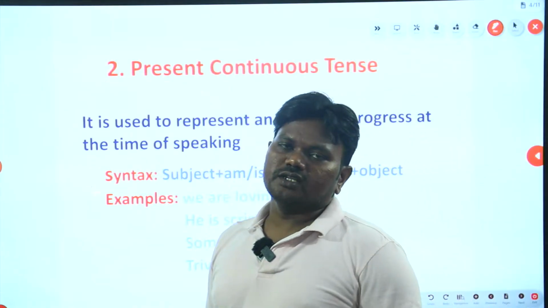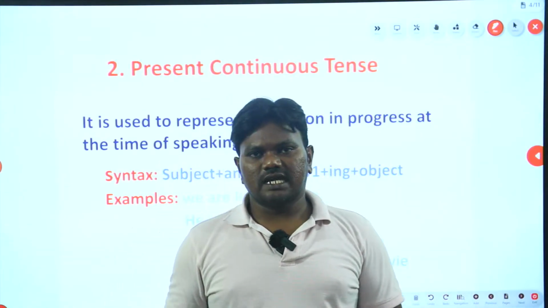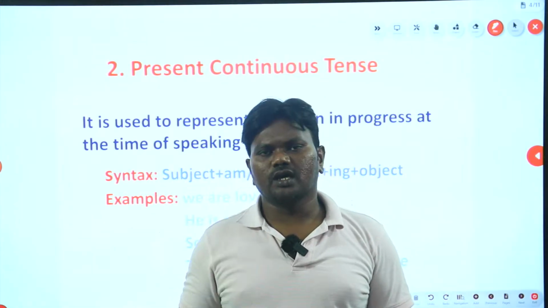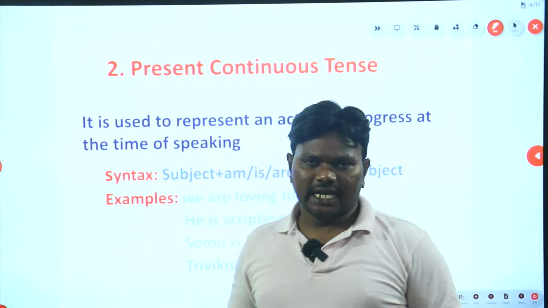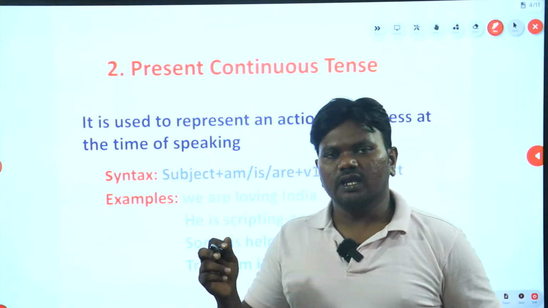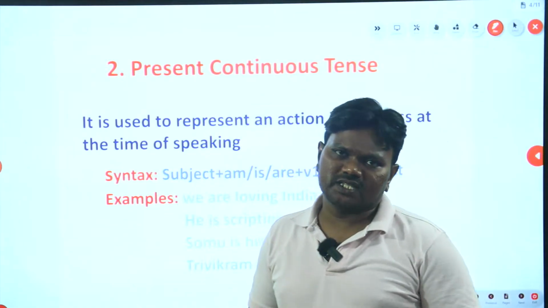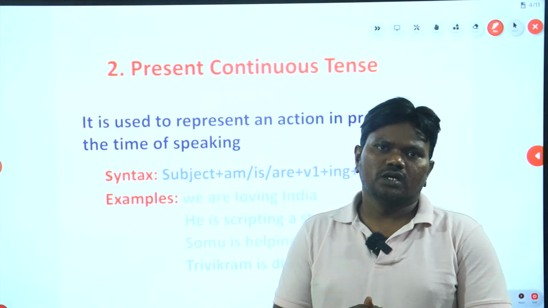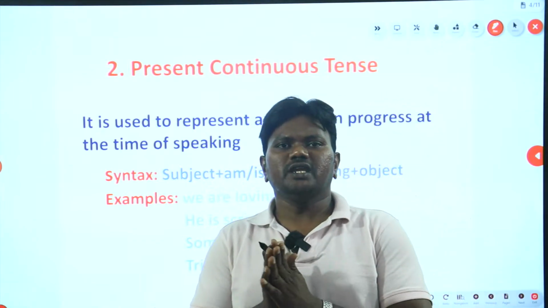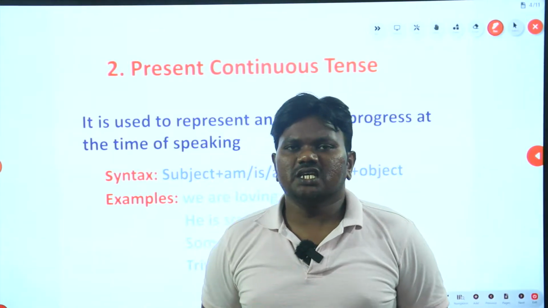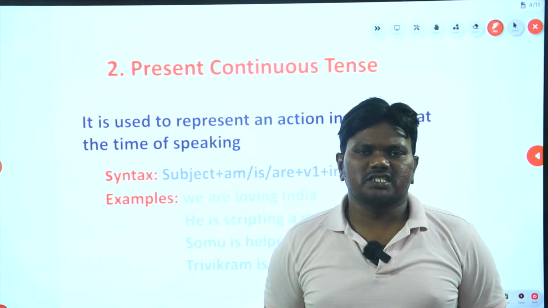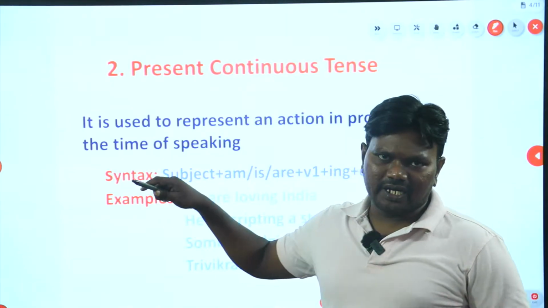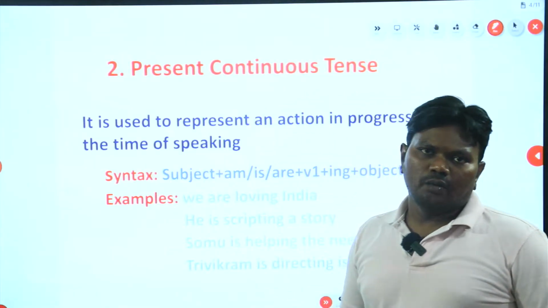So what is present continuous tense? Present continuous tense is that tense which talks about an action which is in progression now, which is happening right now, which is taking place right now. At the time of speaking, at the time of doing, whatever is happening is expressed in present continuous tense. How? I am speaking to you. They are going out. We are coming to class. She is listening to my sessions. They are understanding what we speak. So any activity which is happening right now is expressed in present continuous tense.